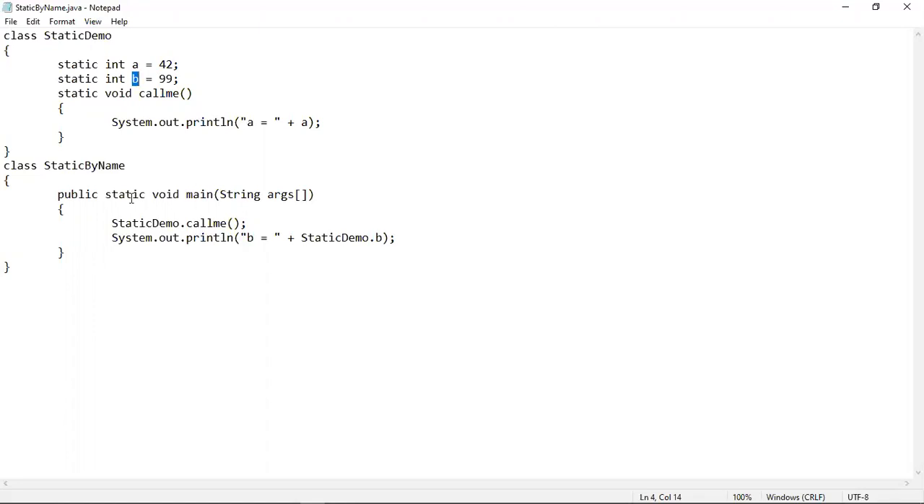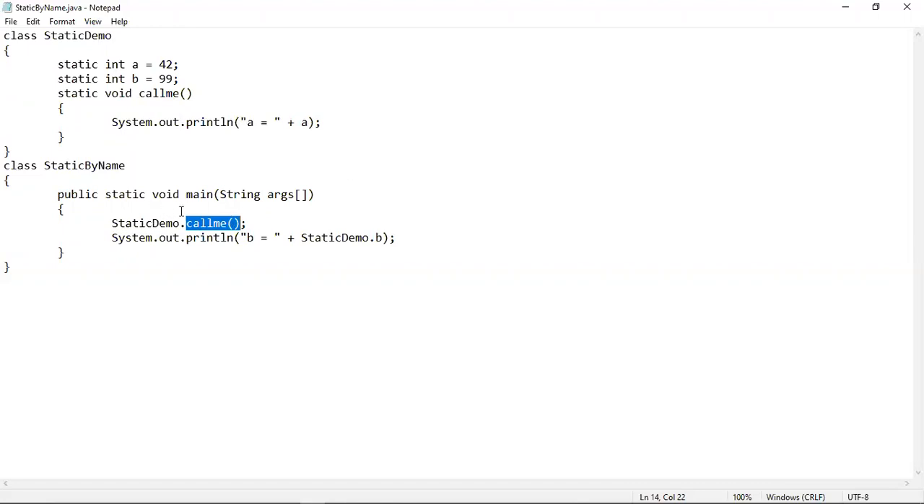After that, no static block is there, so the program control will directly be transferred to this main method, which is inside the StaticByName class. Inside this main method, you can see that the callme method has been called. Now we all know that if a method has been declared as static, then in order to access that method, you don't need to create any object. That means in order to access this callme method, you don't need to create any object. So we have not created any object of this StaticDemo class inside this main class.